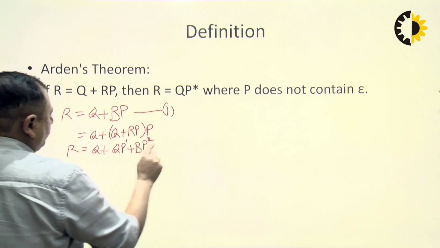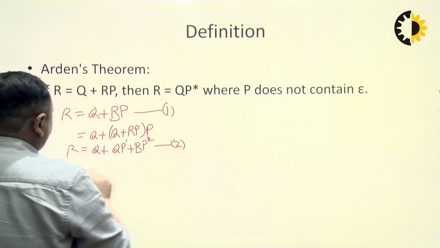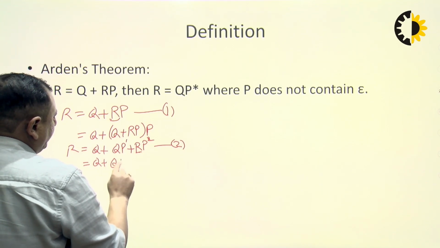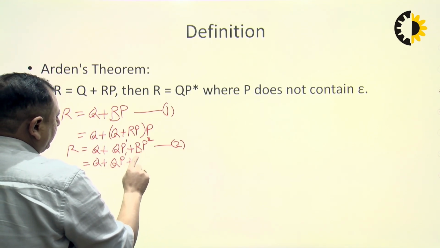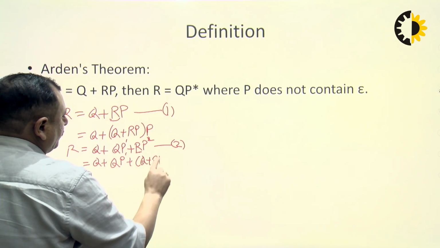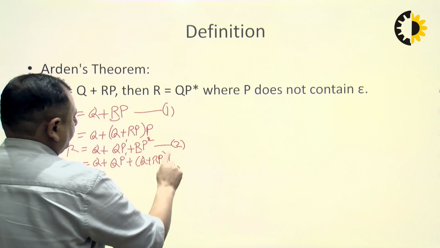Again, we will put the value of R in this equation. Let us suppose this is equation number 2. So put the value of R in equation number 2. So it becomes R equals to QP power 1 plus R की वैल्यू कितनी है? Q plus RP, okay, और P square.